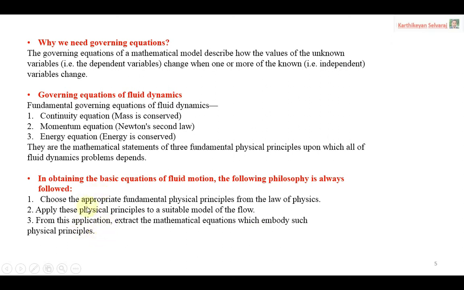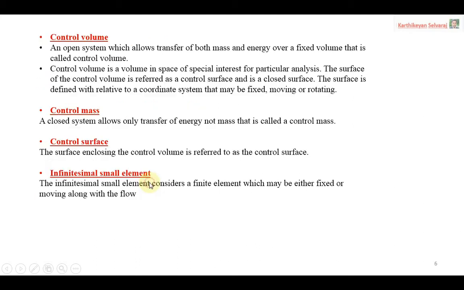Why do we need to follow these steps? The first step says we have to choose one of these principles, depending upon the problem. Further on, we are going to discuss the types of models. There you will come to know the importance of selecting a suitable model. Once you choose the principle and the model, with the help of these two things we can derive the particular equation. That is very essential to get the solution of the particular problem.